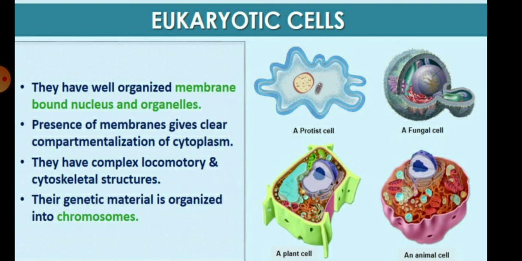The presence of the membrane gives clear compartmentation of the cytoplasm, and they also have complex locomotory and cytoskeletal structures. Their genetic material is organized into chromosomes.